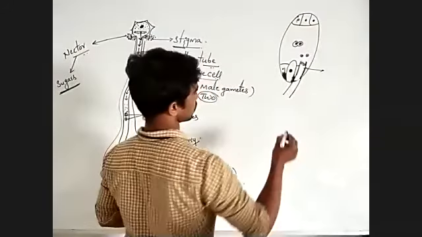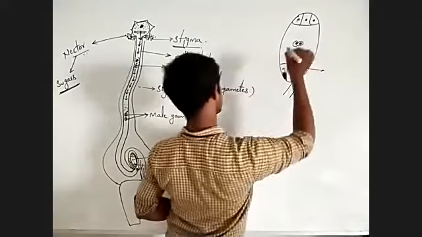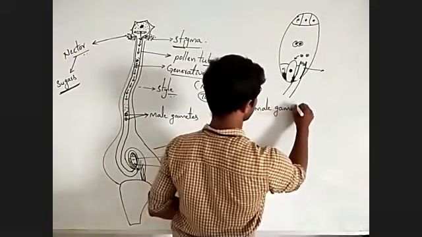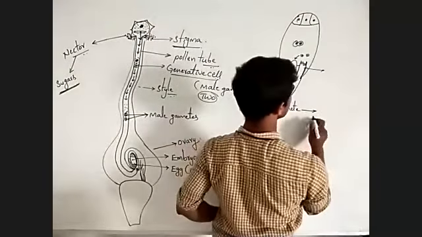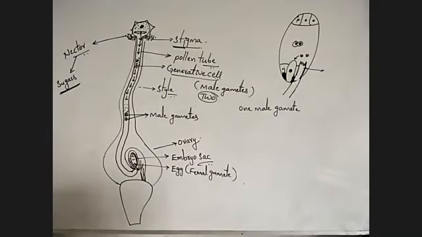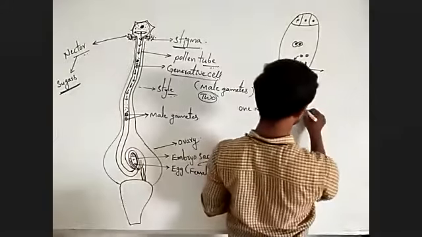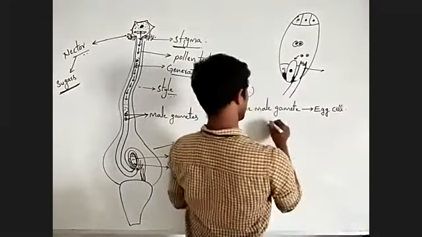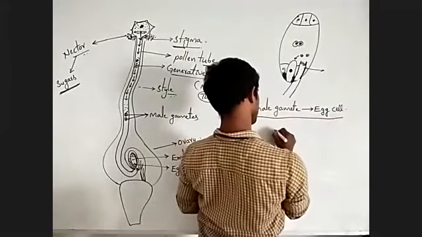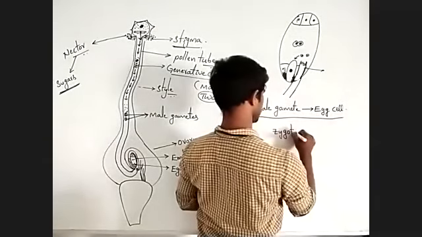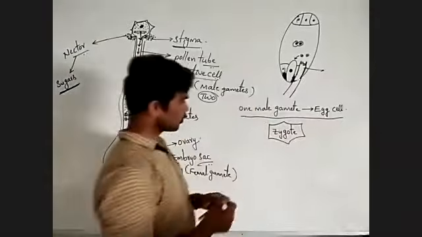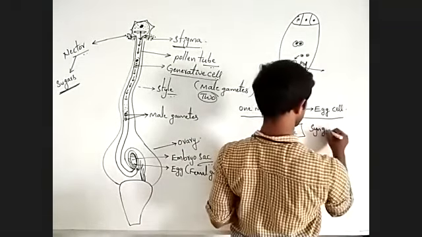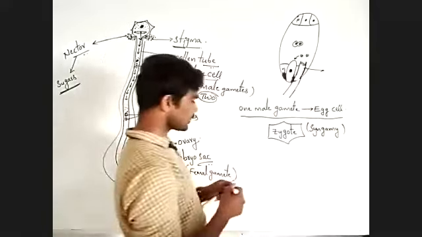Observe carefully. One male gamete is fused with the egg cell and forms the zygote. This process is called syngamy.